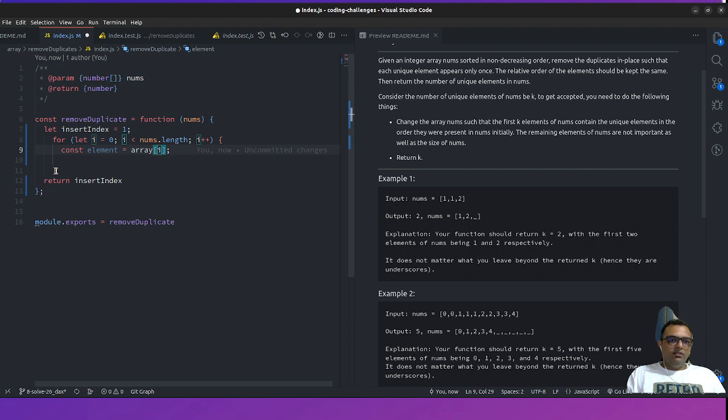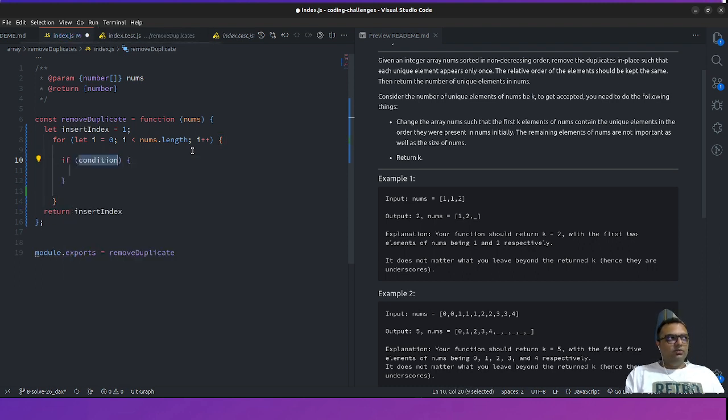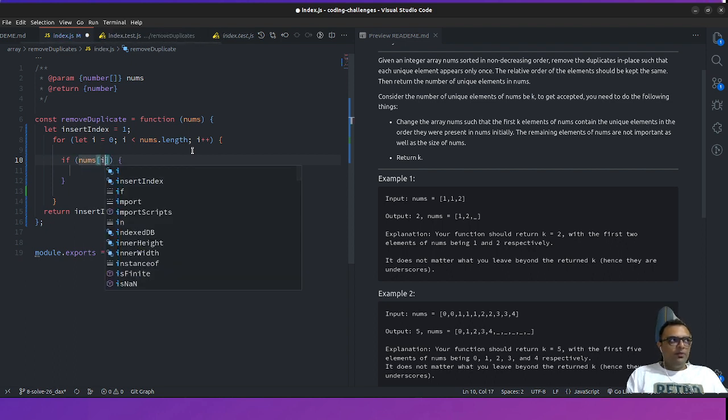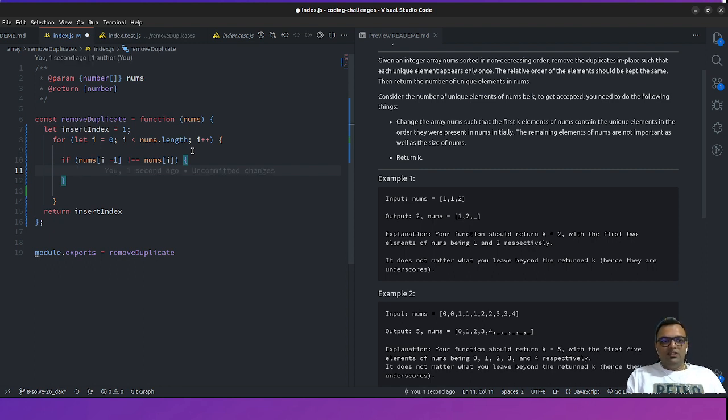So when we go with the inner thing, the first thing we need to do is give an if condition. So this if condition would be doing nums of i minus 1 is not equal to nums of i. So what would it do? This condition would be checking the first value which it is starting with, the 0th index. So 0th minus 1, it's not equal to nums.